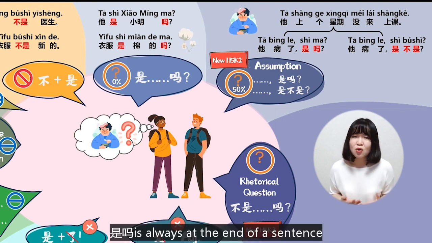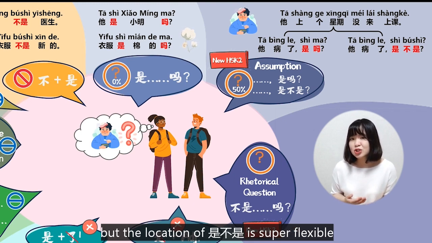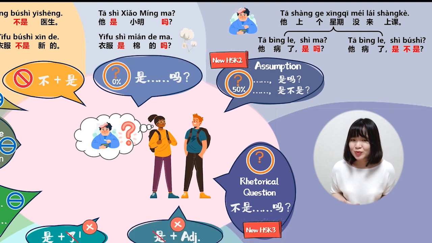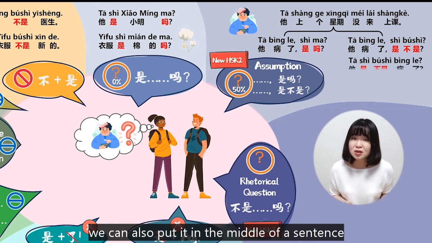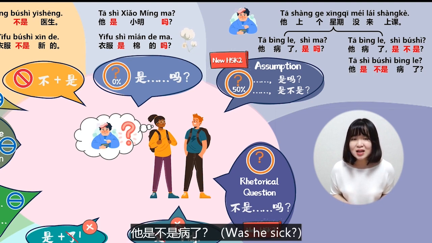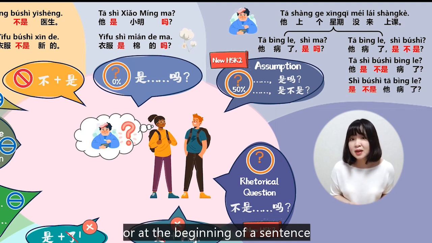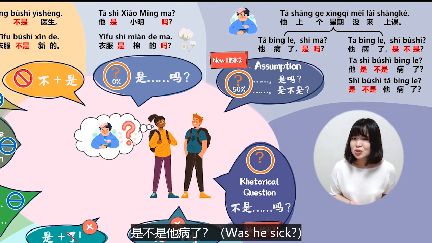是吗 is always at the end of a sentence, but the location of 是不是 is super flexible. We can also put it in the middle of a sentence. 他是不是病了 or at the beginning of a sentence. 是不是他病了。